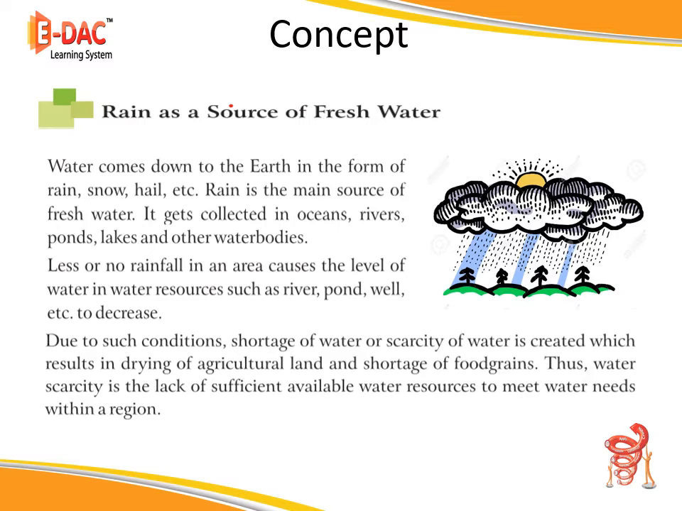So, if there is scarcity or shortage of water, there won't be any plants, because plants only survive on water. You won't get any food grain, because food grain will not grow until it gets proper water. So there will be a shortage of food grain and drying agricultural land. Thus, water scarcity is the lack of sufficient available water resources to meet water needs within a region.